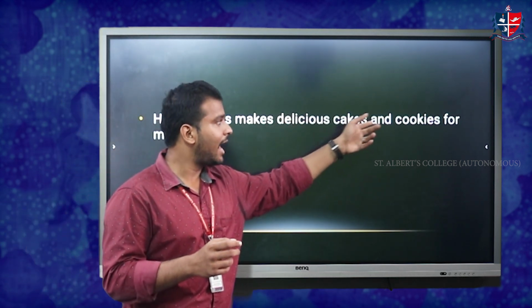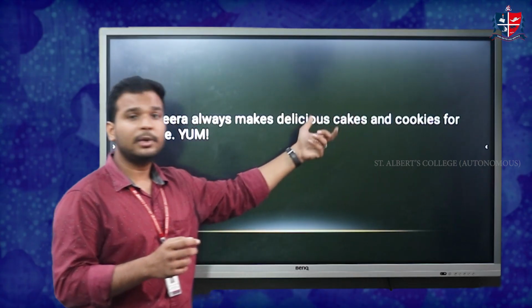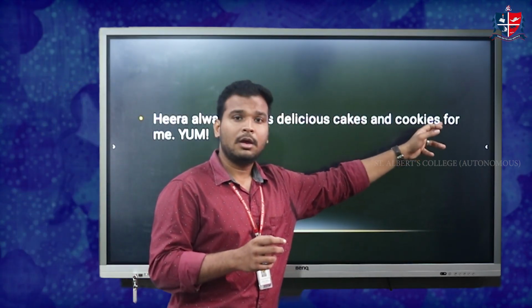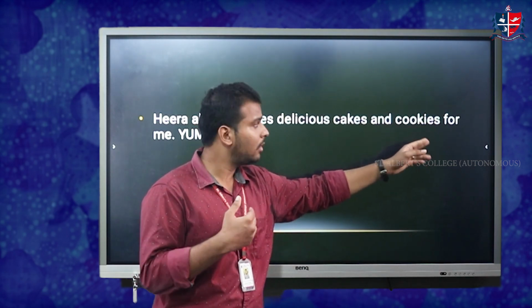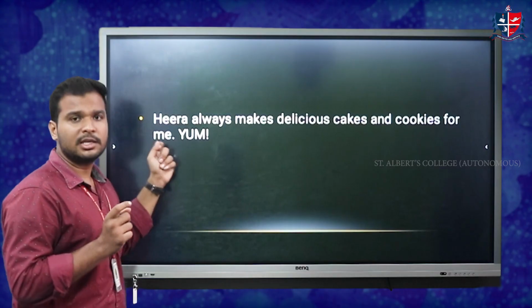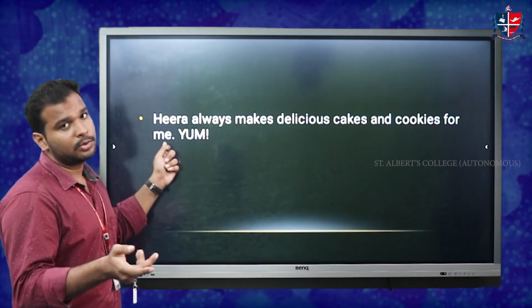And here we have and. And is used to join cakes and cookies together. So that becomes what? That becomes the conjunction. And here we have for. So who is she making for? She is making for me. So for becomes what? For becomes the preposition. And me is what? Me is the pronoun, the word that is used instead of a noun.